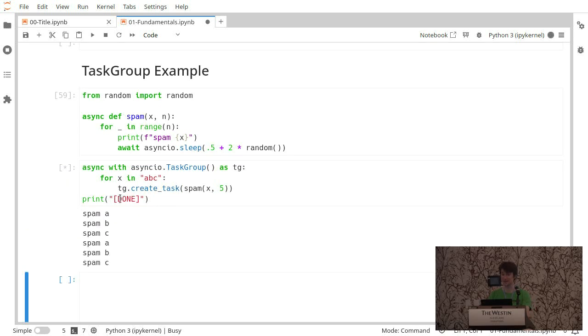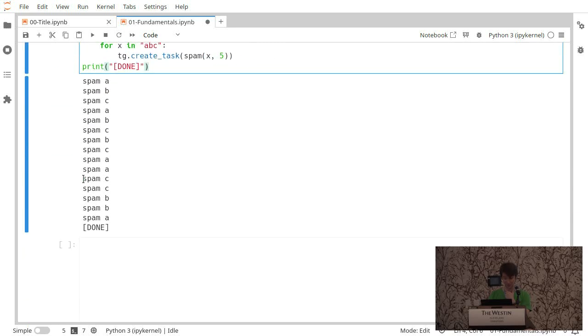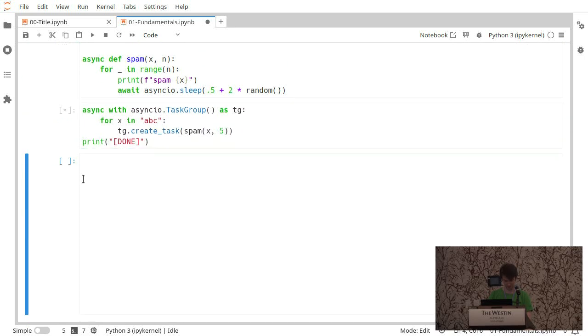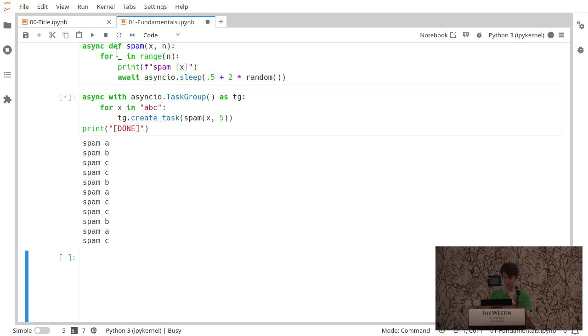So now this print done doesn't happen right away because we're waiting in between the print and the async with. So we get some random, I'll run that again. Random waits, spams, they're all running simultaneously, kind of. But then we get the done at the end because we've awaited all of them implicitly by using the task group. So that's really good. If you're fetching a bunch of stuff and you want to wait for it all to be done, that's the best way to do it.